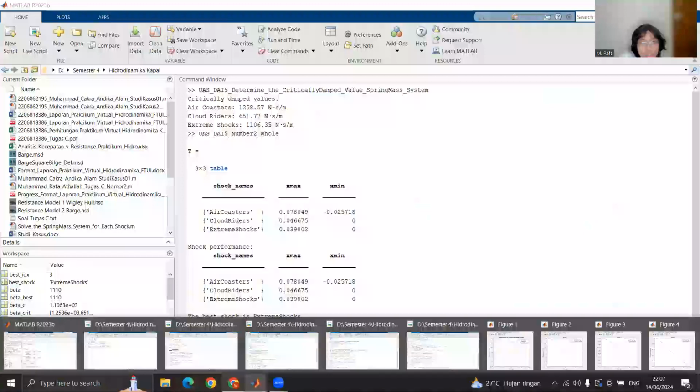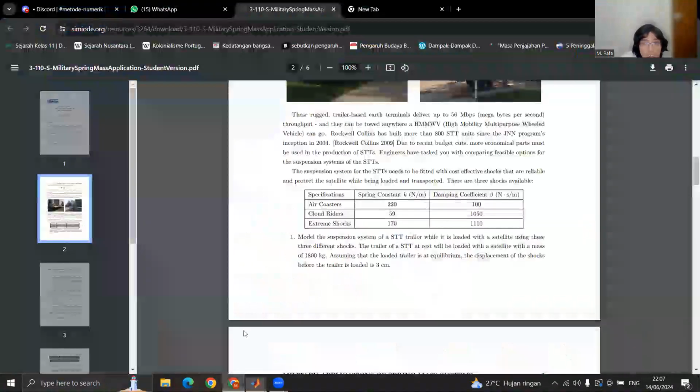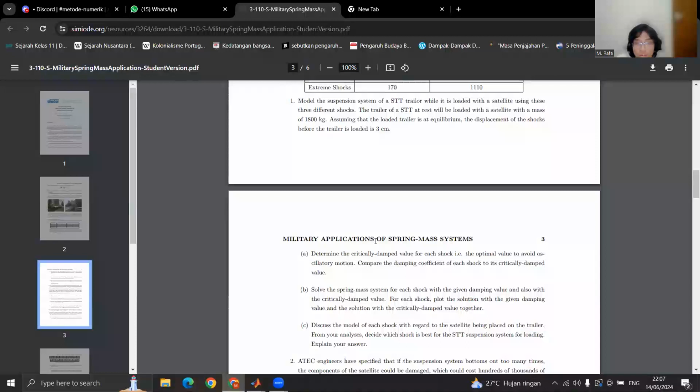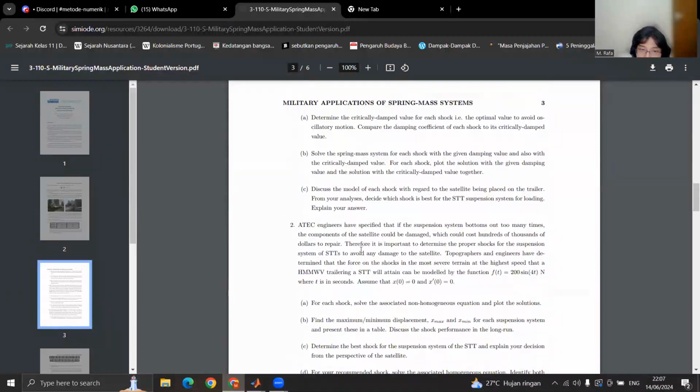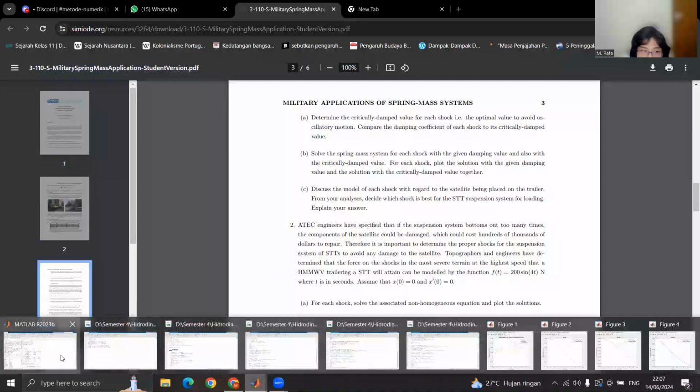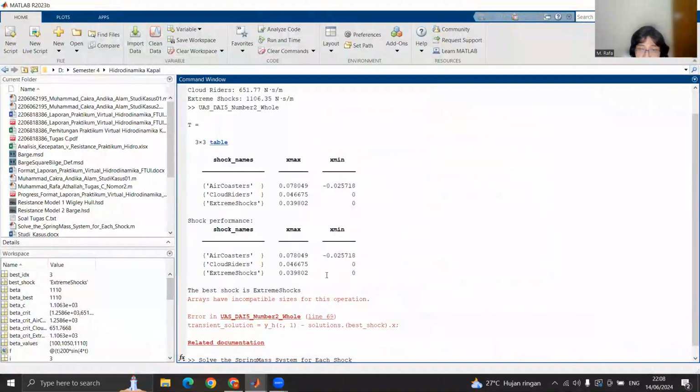And for the Extreme Shock, it is very close to the value of the damping coefficient. That's the reason why Extreme Shocks is the most optimum among those three. And that also explains why the displacement for Extreme Shocks is the lowest.